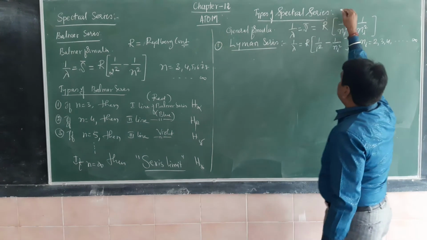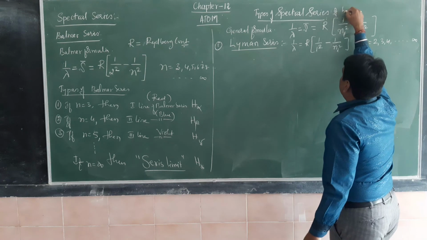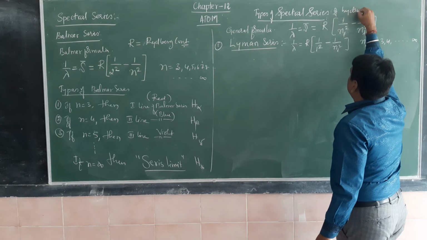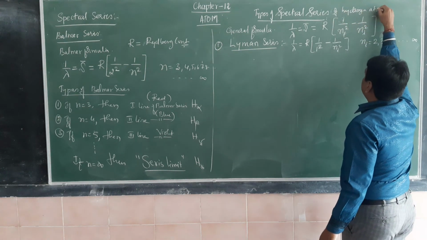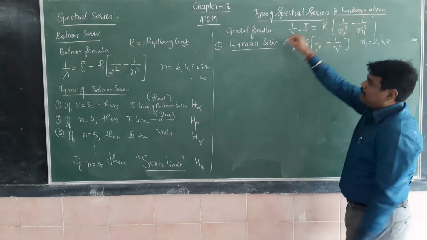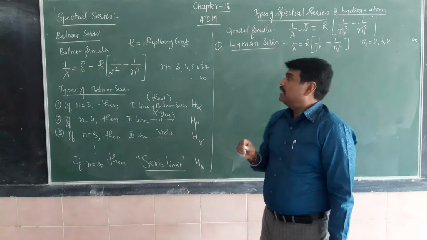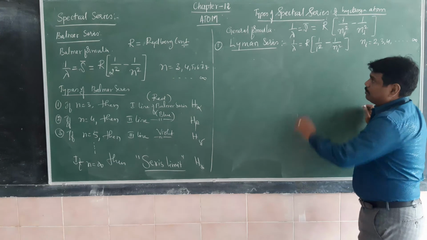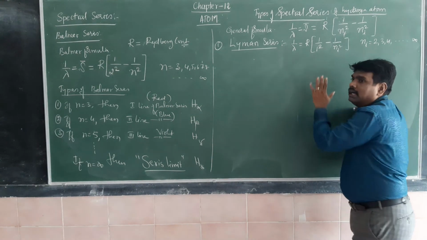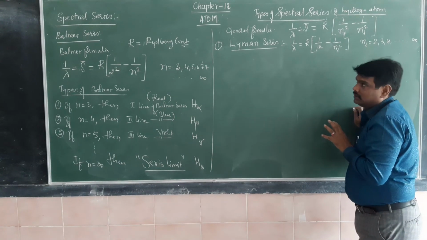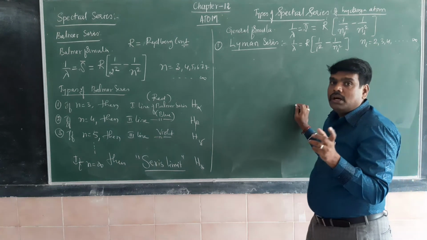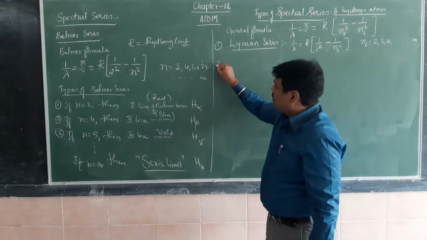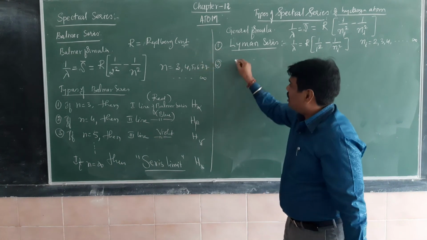So the first spectral series of the hydrogen atom is the Lyman series, which belongs to the ultraviolet region. So the Lyman series belongs to the ultraviolet region. The second spectral series is the Balmer series.